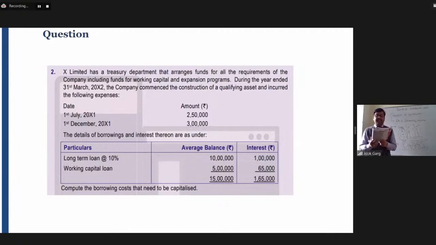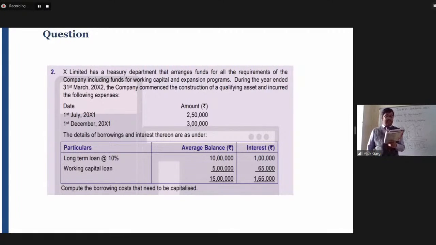X Limited has a treasury department that arranges the funds for all the requirements of the company, including funds for working capital and expansion programs. During the year ended 31st March 2002, the company commenced the construction of a qualifying asset and incurred the following expenses. On 1st July, the company incurred 2,50,000. On 1st December 2001, the company incurred 3 lakh rupees.